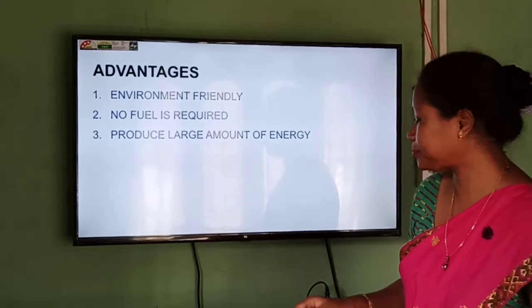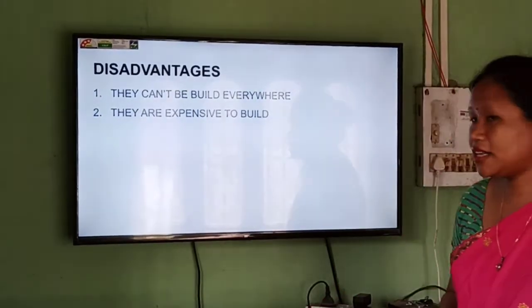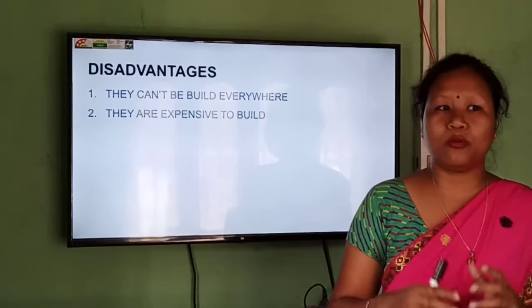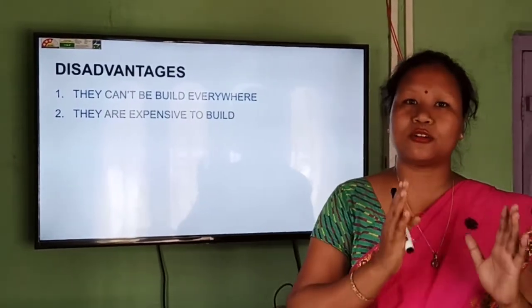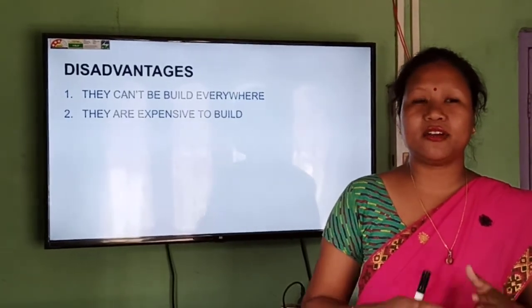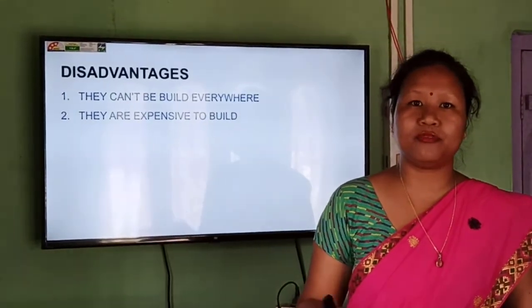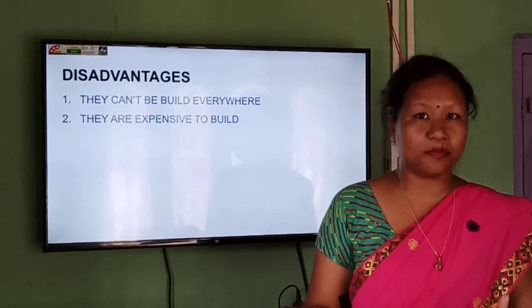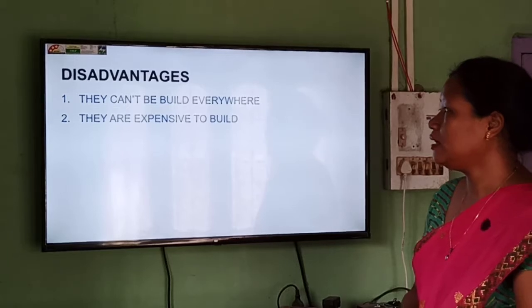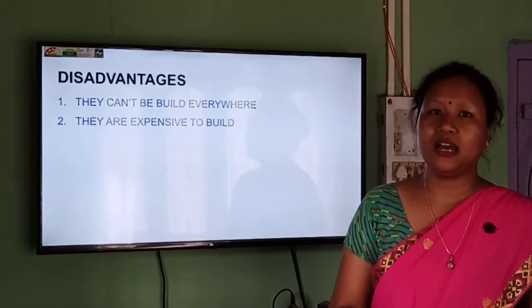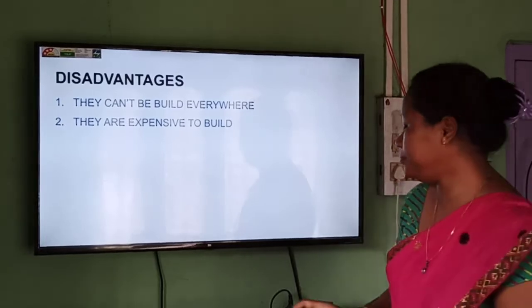That is why in some countries they get most of their electricity from geothermal projects only. But the disadvantages are, they can't be built everywhere, since only in places where the molten rocks are present can we build this project, and there are very few places where molten rocks are trapped or hotspot locations are present. They are also very expensive to build because the equipment is very costly.